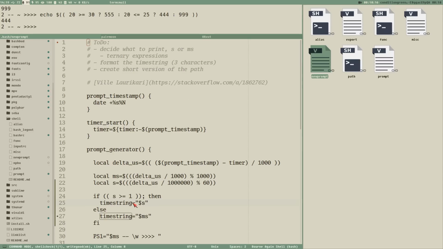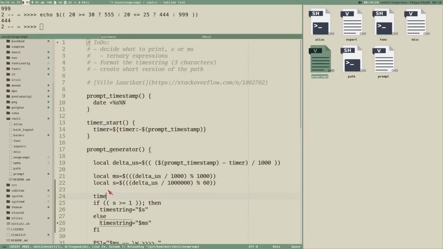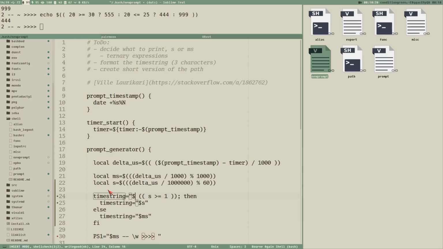And this means that we could set timestring here to be equal to this test here, and then use the ternary expression here. So if s is greater than or equal to 1, then timestring is seconds, else it's milliseconds.